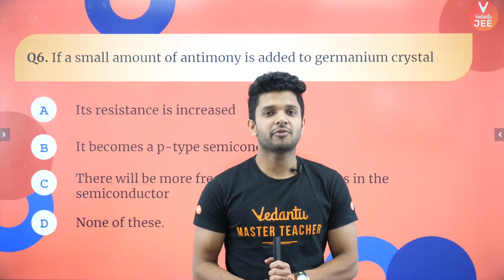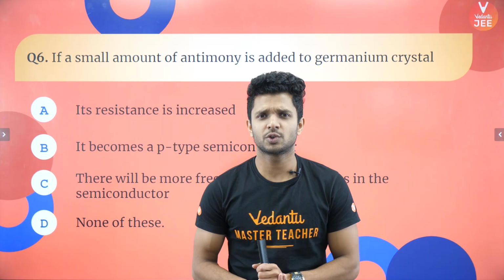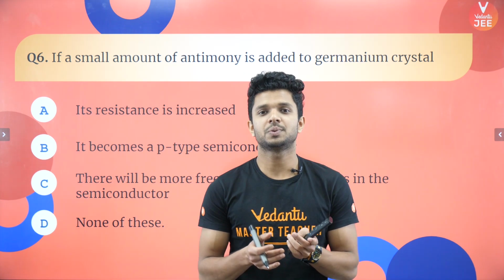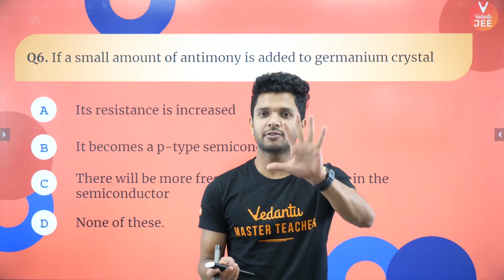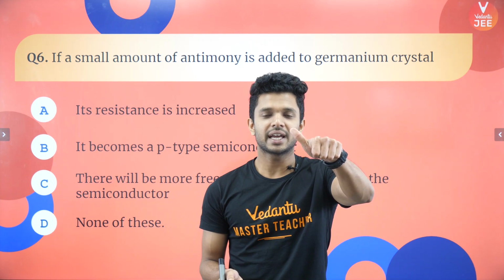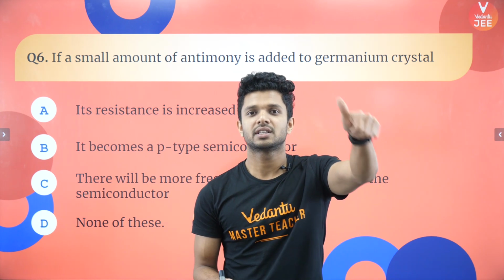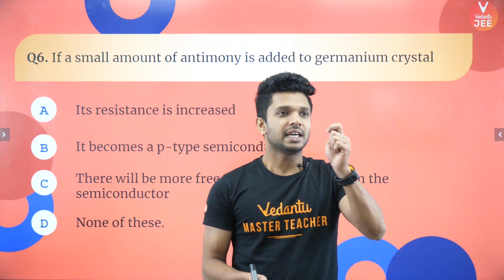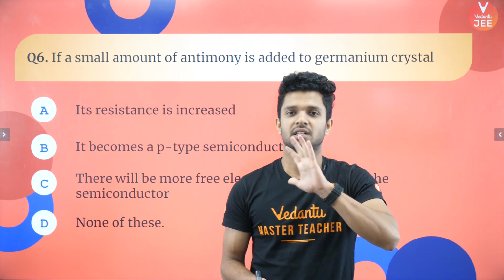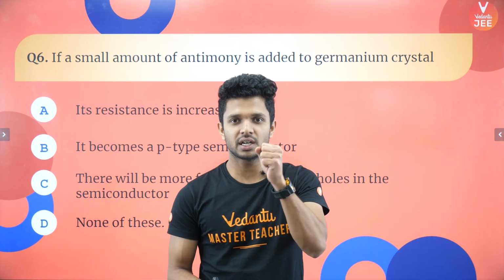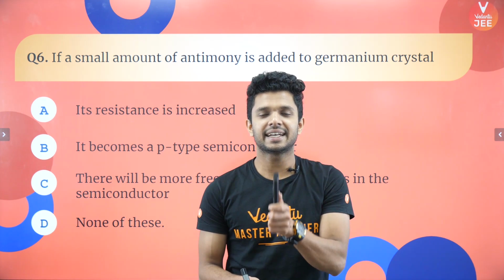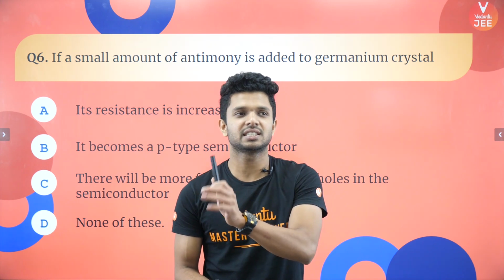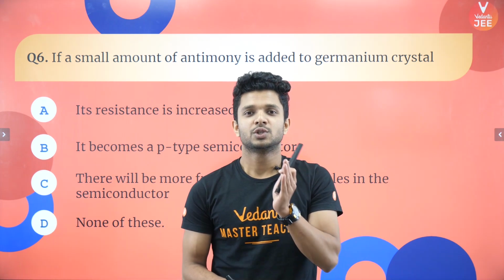If a small amount of antimony is added to a germanium crystal, which group element is it? A 15th group element, which means it can act as a pentavalent impurity, right? It has 5 valence electrons, where the extra electron will act as a free electron. So if a pentavalent impurity is added to a germanium or semiconductor crystal, it will act as an N-type extrinsic semiconductor, right?